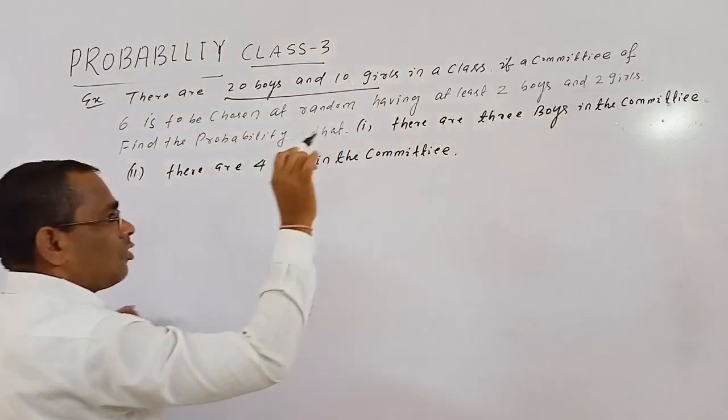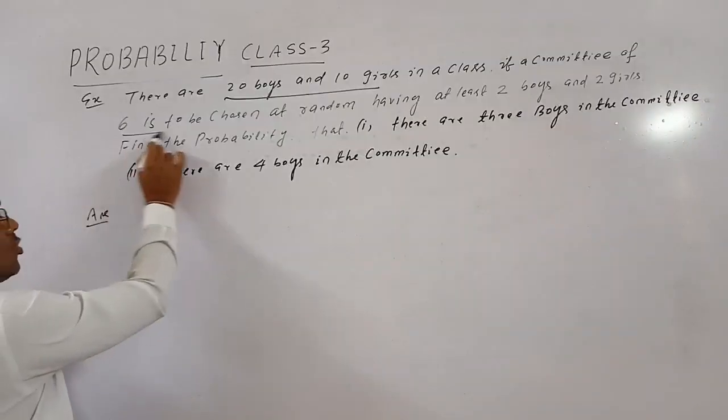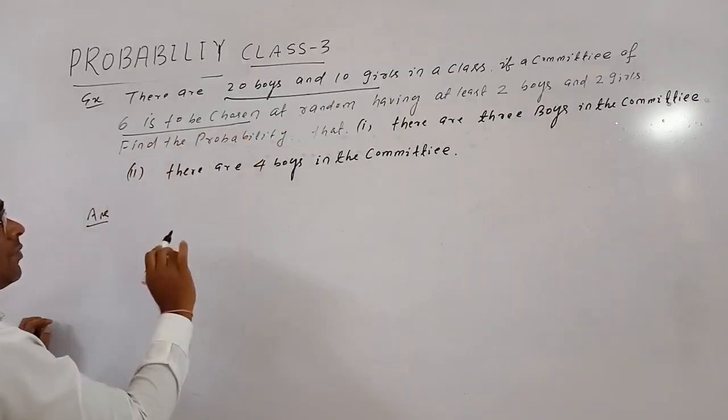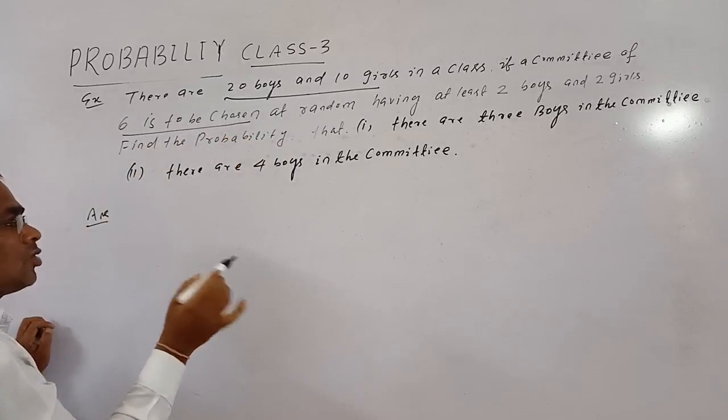We make a committee, 6 is to be chosen at random, having at least 2 boys and 2 girls.